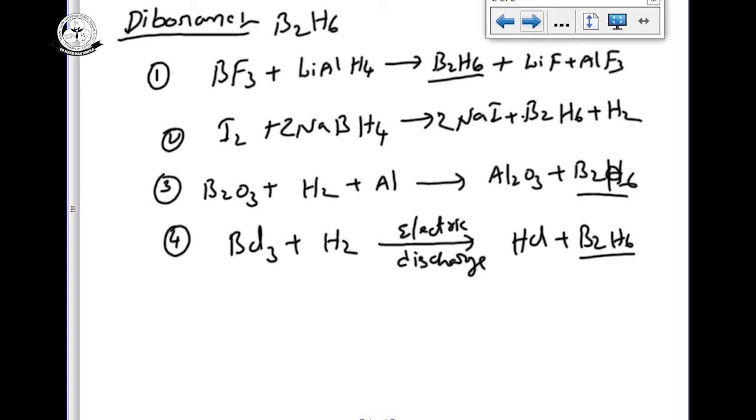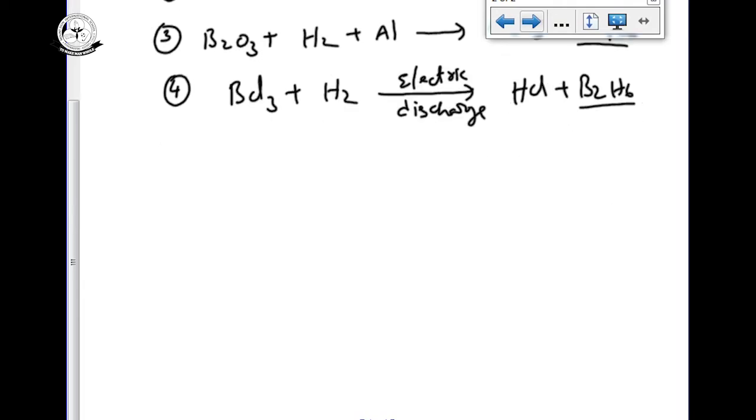Some of the methods were repeated from the previous session, and some of the methods we can see as new. Then properties of diborane. Diborane is a colorless gas. It is stable at low temperature in the absence of moisture.